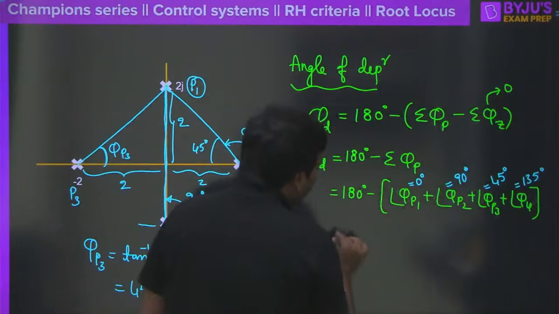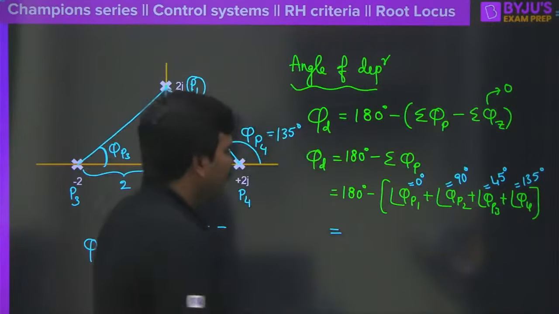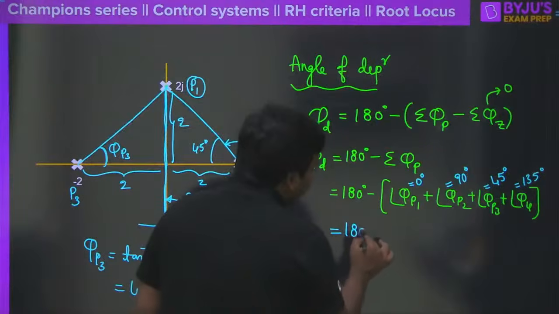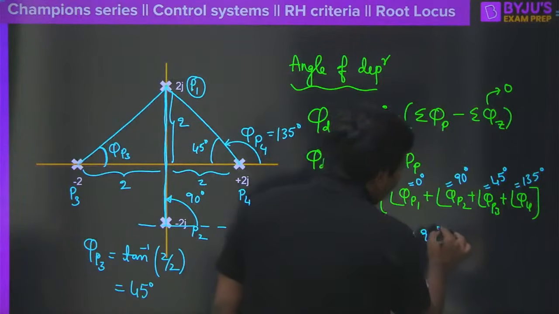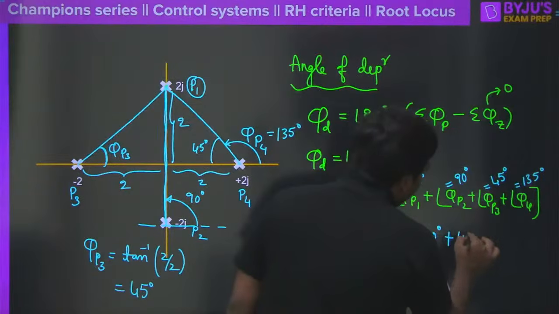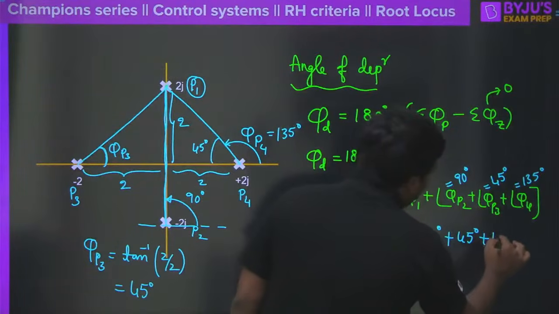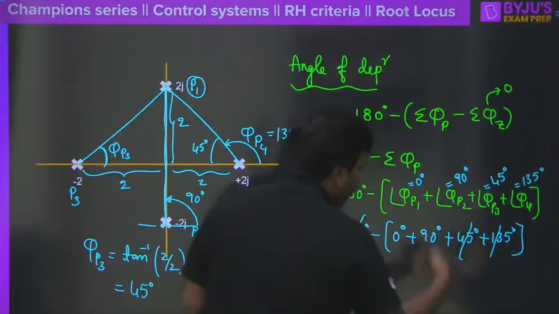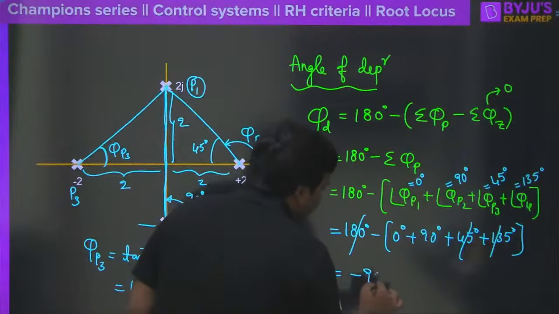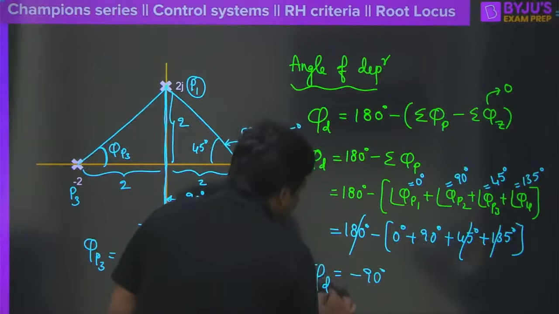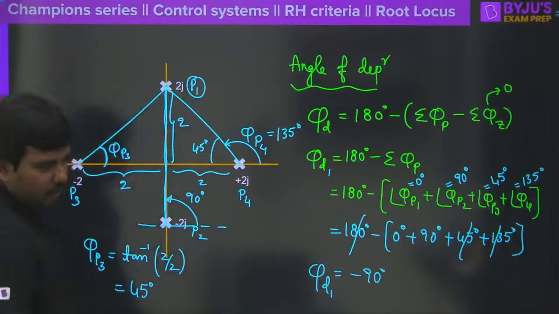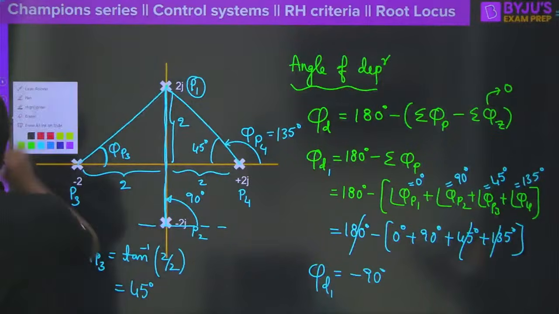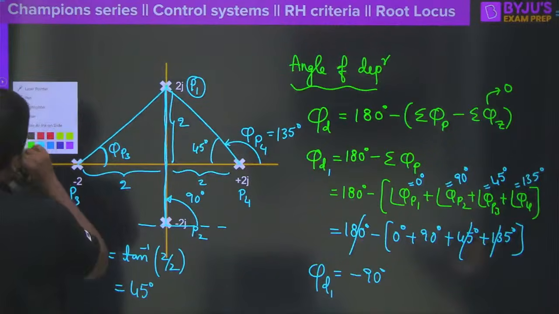So all put together, how much will you get here? 180 degrees minus 0 degrees plus 90 degrees plus 45 degrees plus 135 degrees. I'm very sure this 180 will cancel out, and you will have minus 90 degrees here. So that is considered as the angle of departure at the first pole, minus 90 degrees. Good, very good. No one is leaving the class. Almost everybody is still there, right?